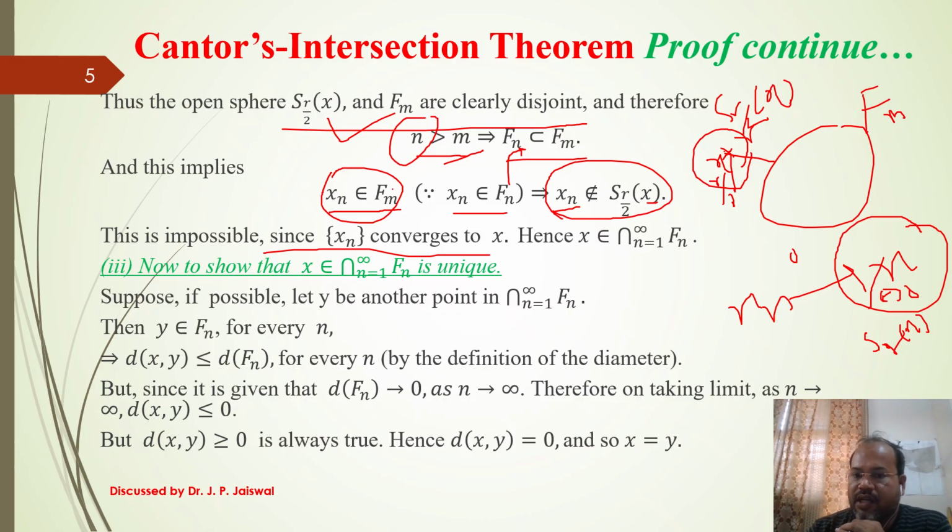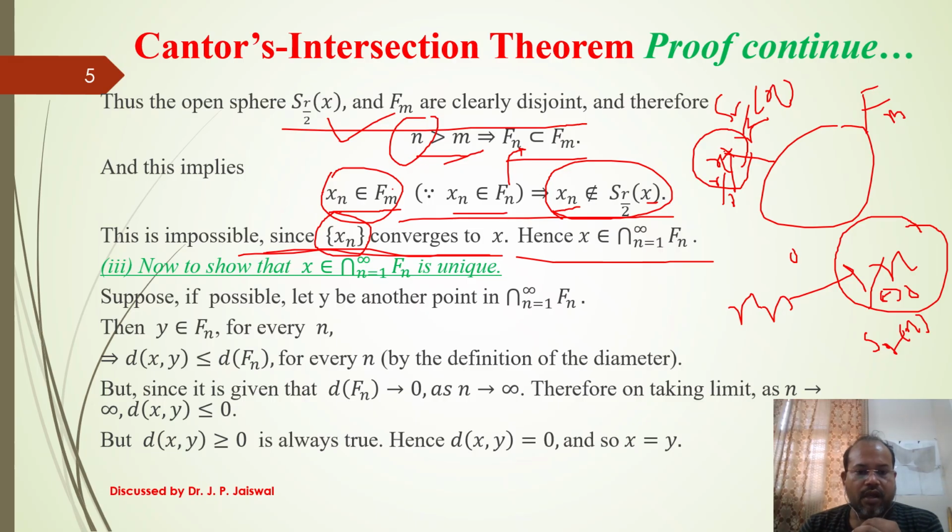It means, by this conclusion, only a finite number of terms belong. But by the definition, any open sphere should contain an infinite number of terms of x_n. So this violates the convergence of the sequence, and our assumption is wrong. So x belongs to the arbitrary intersection.